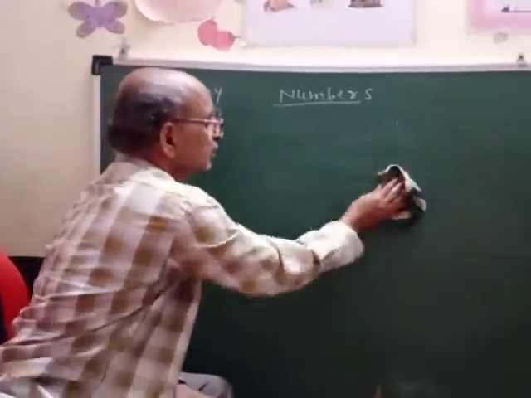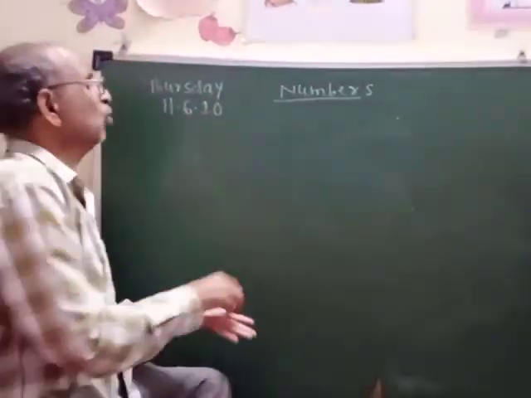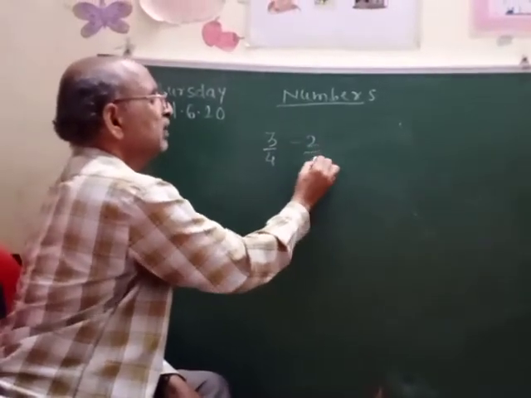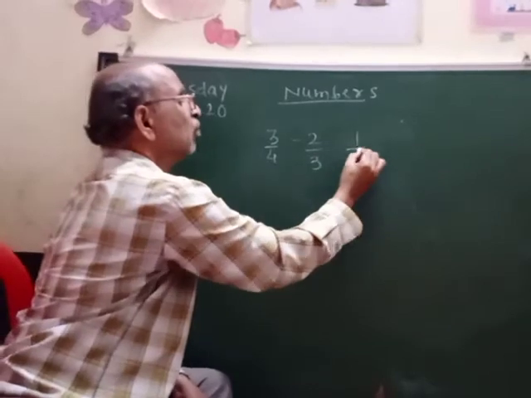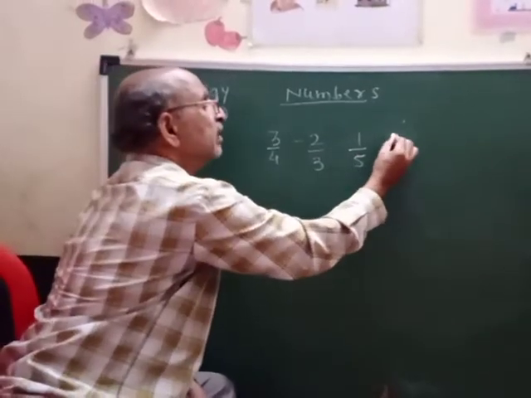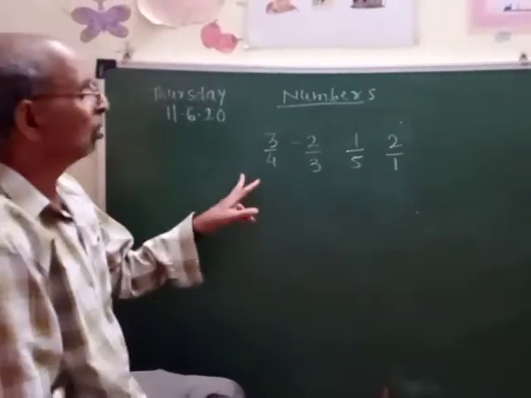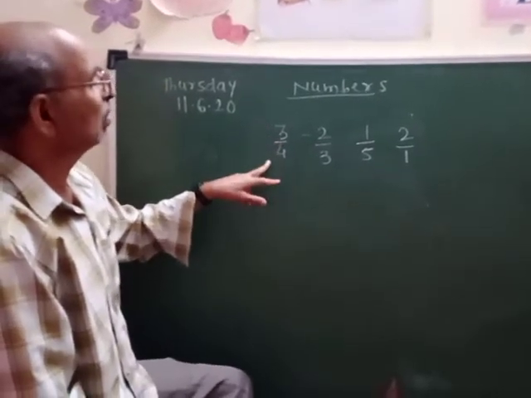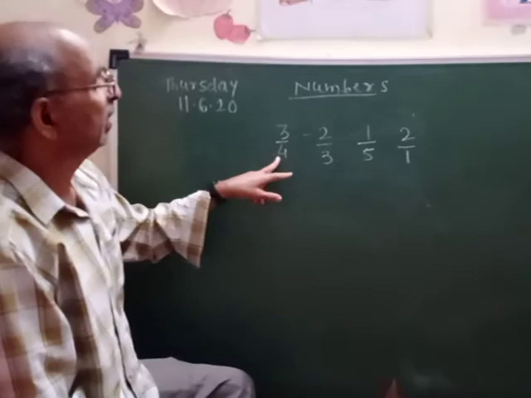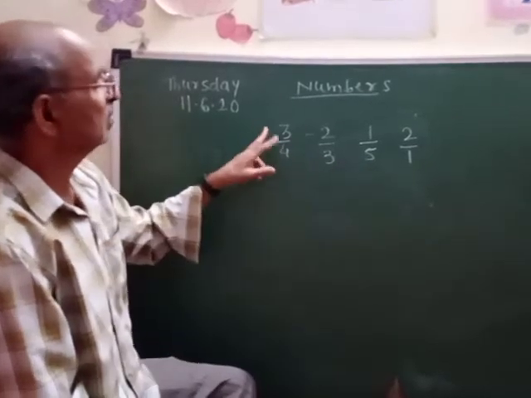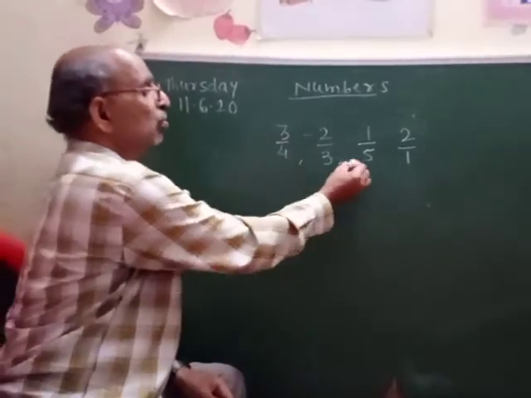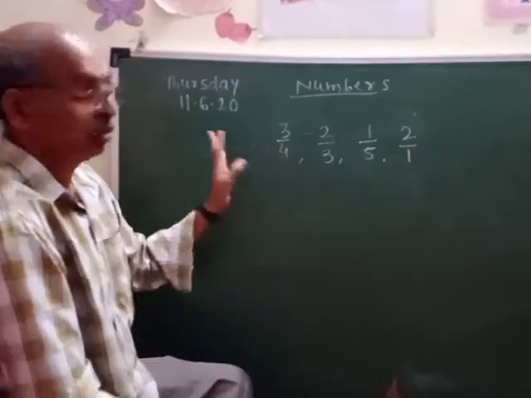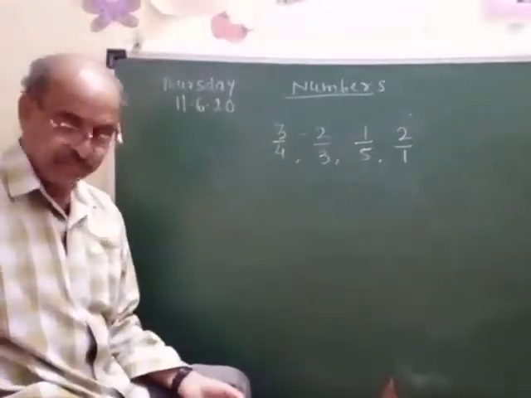So 3 upon 4, minus 2 upon 3, then 1 upon 5, then 2 upon 1. All these are rational numbers because we can represent them in the form of P upon Q and their denominator is not 0. So all these numbers are called rational numbers.